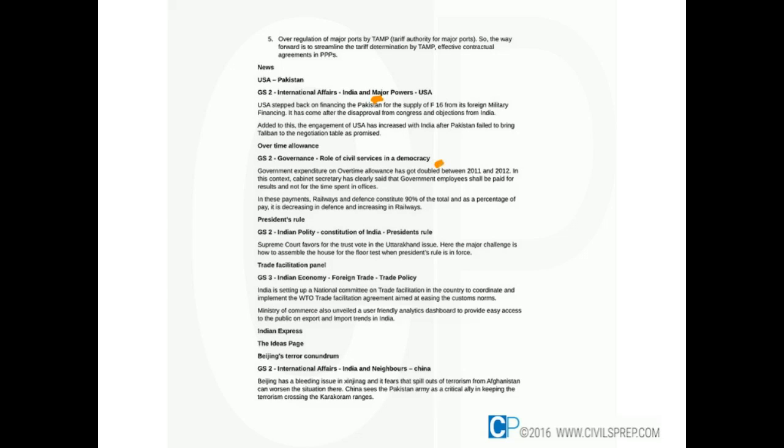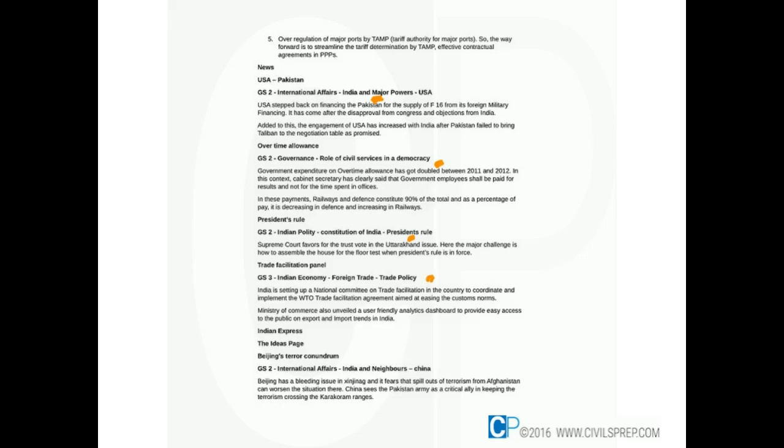And with regard to the civil services, extra allowances, especially overtime allowances, shall not be given much. The civil servants have to work for efficiency and quality, not just spend time in the office. And coming to the President's rule, the Supreme Court has declared that the floor test is the only ultimate test.